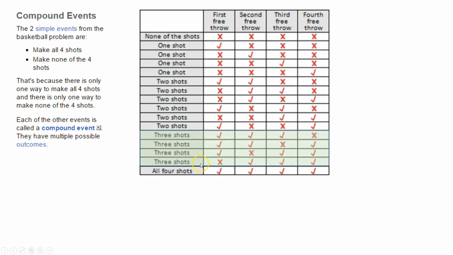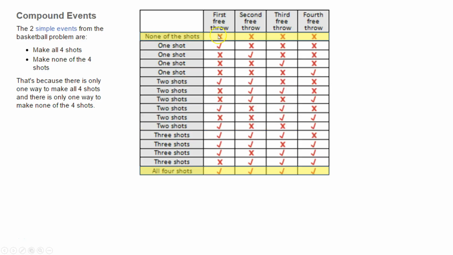Same thing with 3 shots. That means you're going to either miss the first one, second one, third one, or fourth one. So there's 4 different ways to make 3 shots. And then there's even more ways. There's 6 ways to only make 2 shots. So these are your simple events, and the rest are compound events. Simple events, there's only one way to get it. Compound events, there's more than one way to successfully shoot 1 shot.